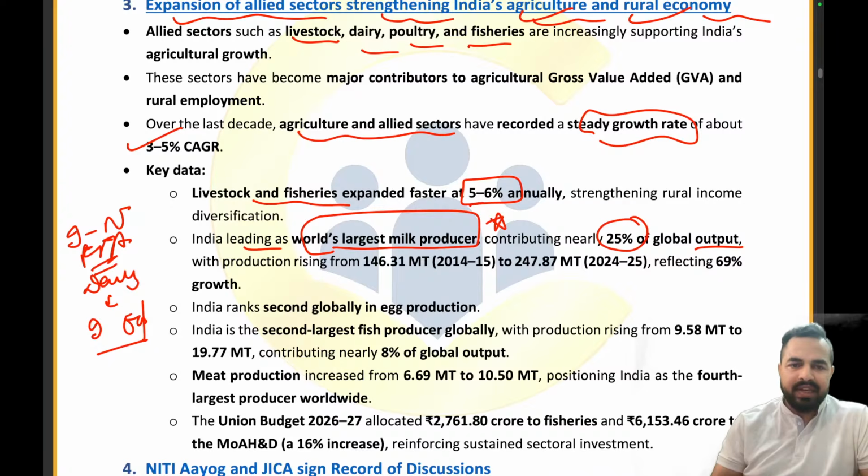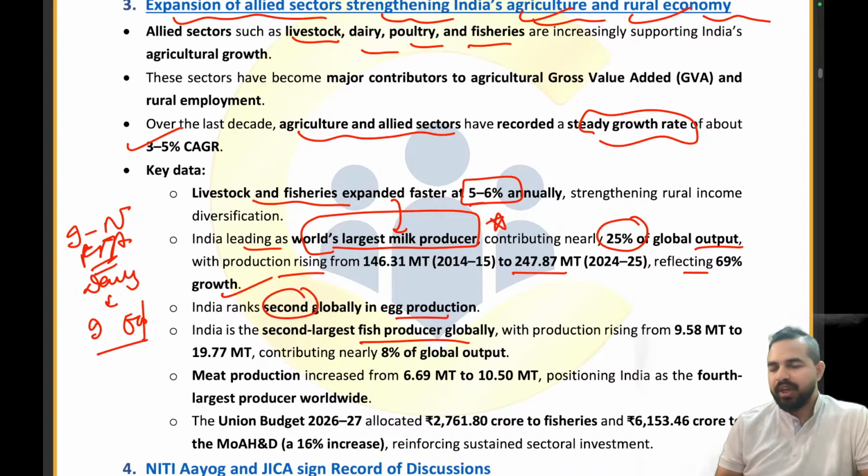So India is leading as the world's largest milk producer, contributing nearly 25% of the global output, with production rising to 247.87 million tons, reflecting 69% growth. When it comes to India's rank in the egg production, India is on the second position. When it comes to the fish production, it is again the second largest fish producer globally, with the production rising to 19.77.